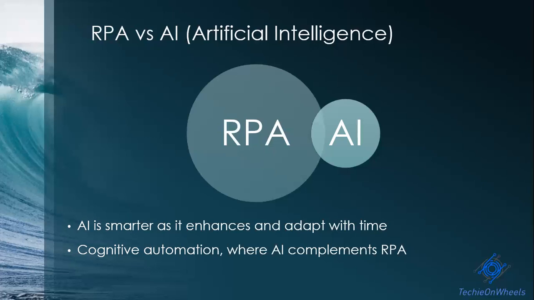You will also hear the term cognitive automation. It is again nothing but an AI component you are using within the RPA tool, like ICR and OCR capabilities you are integrating within the RPA tool. That's cognitive automation. And the other term, which is very common and highlighted nowadays in the RPA industry, is intelligent automation. Again, don't get confused. It is just the integration of RPA and AI to achieve a wider automation scope and make your process a bit intelligent by taking capabilities of AI within the RPA tool. So this is intelligent automation.